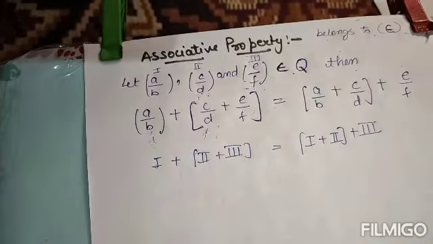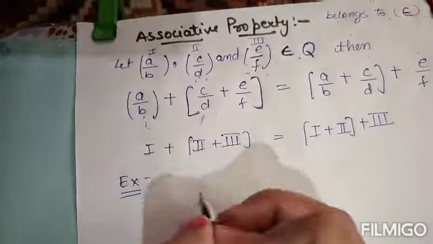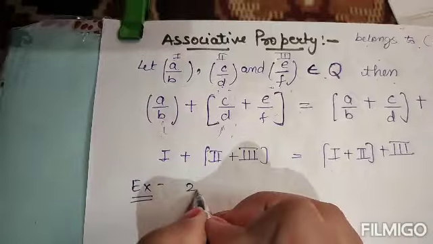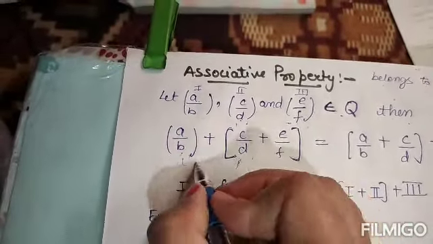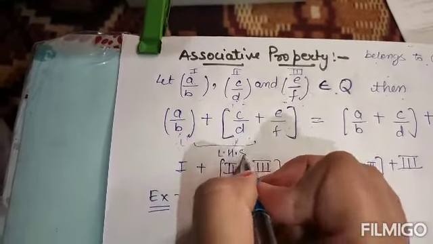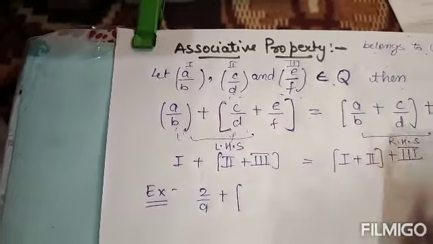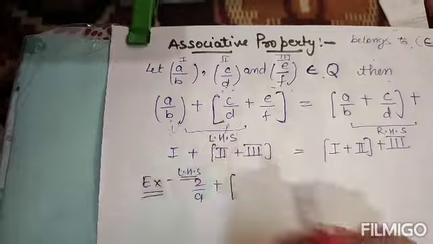Let's understand with an example. I have taken three rational numbers, that is 2 by 9 plus, I'm doing this first. I'm taking it as LHS. LHS means left hand side and this as RHS, that is right hand side. So I'm solving LHS first.